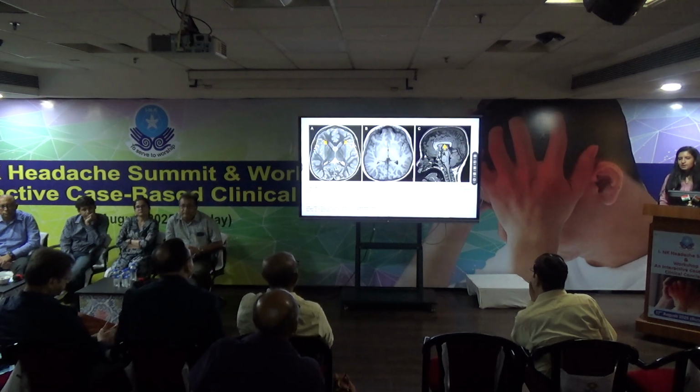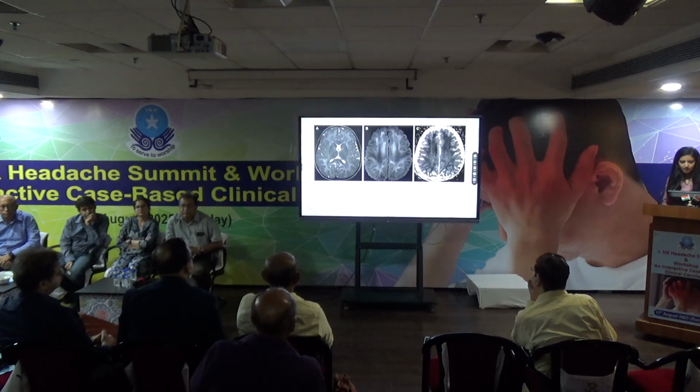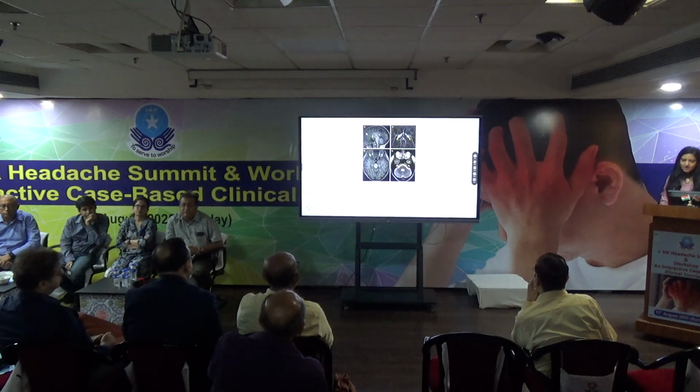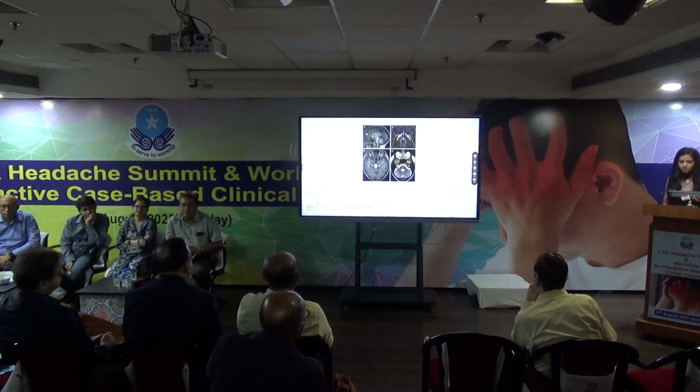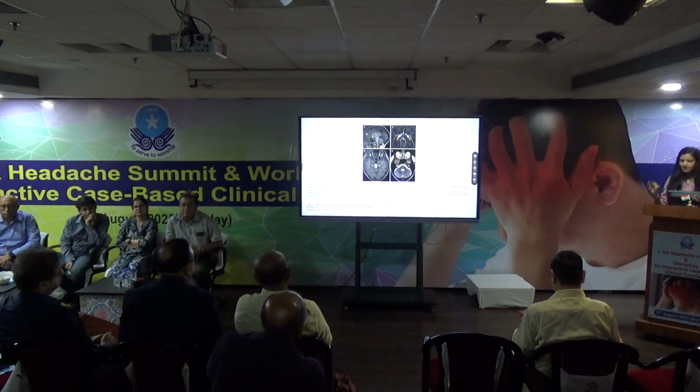This is Fabry. There are other features as well, but if we see this kind of corpus callosum abnormality, then we have to think that they may lead to stroke later, if this child presents with headache. Homocystinuria, again, has white matter changes. This is classic moyamoya, and we all know moyamoya until the second decade may present with headaches only as the feature because of chronic insufficiency. This is ACTA2. Again, not going into details, but see the genu of the corpus callosum and the brainstem region. There are abnormalities, and these headaches may lead to a stroke later.